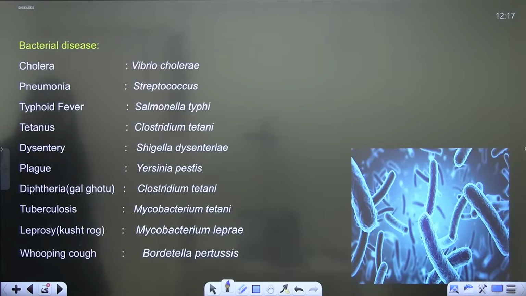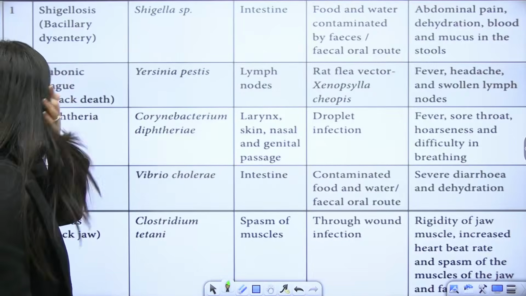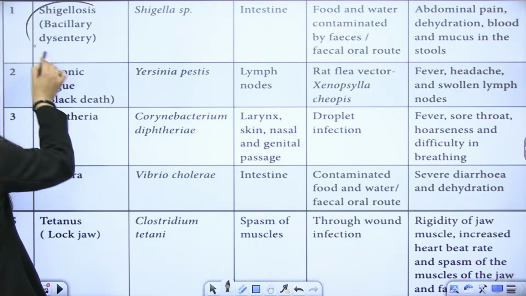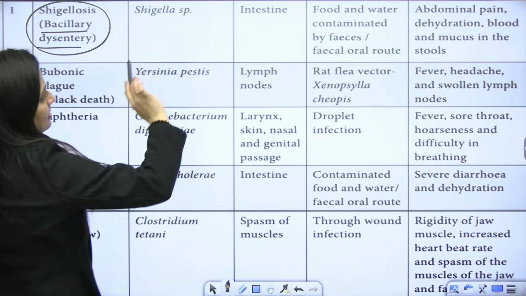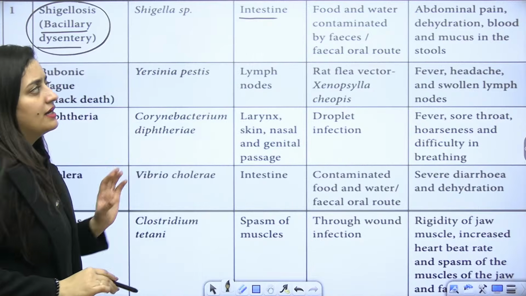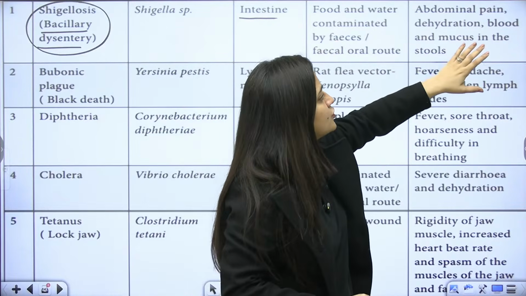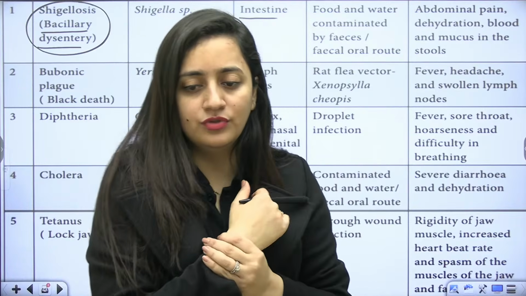Great. So here you can see causative organisms. Do revise it again and again. Do practice it. Trust me, you will be able to remember this. So see this flow chart. Shigellosis is bacterial dysentery or bacillary dysentery, one and the same thing. It will be there in the intestine. Food and water is contaminated, and abdominal pain, dehydration, blood and mucus in the stools will be there.